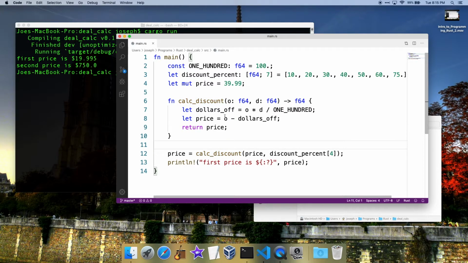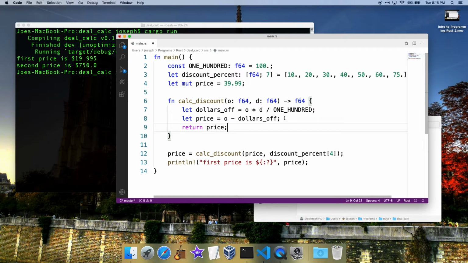So what do we have in here that can't be assigned to a variable? Return price. You can't assign that. You can't say like let mut bob equal return price. It just won't work. So that would be a statement. It performs an action, right? It returns price through the function. And it can't be assigned to a variable. It doesn't return a value. It performs an action. So that's a statement. Statements always end with a semicolon.